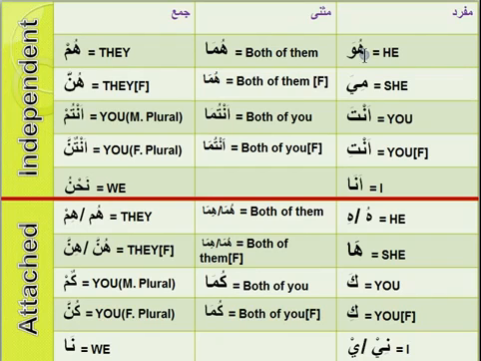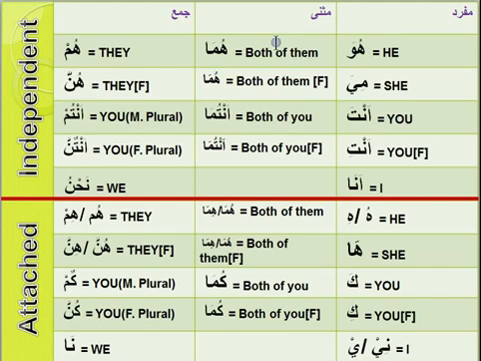So let's begin. Huwa, that means he. Okay, let me read the Arabic first, then we'll go for the English. Huwa, huma, hum. Hiya, huma, hunna. Anta, antuma, antum. Anti, antuma, antunna. Ana, nahnu. That's the Arabic.